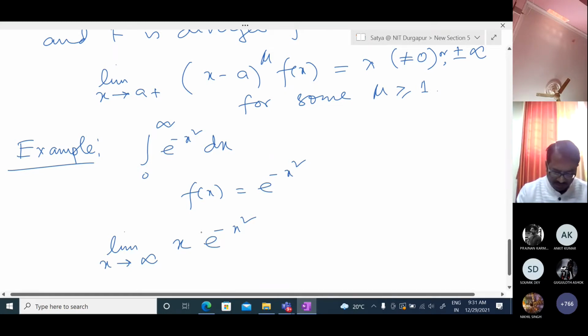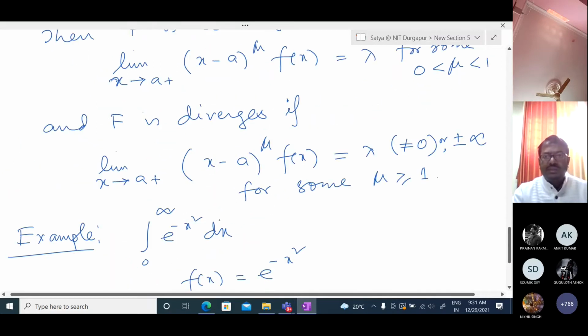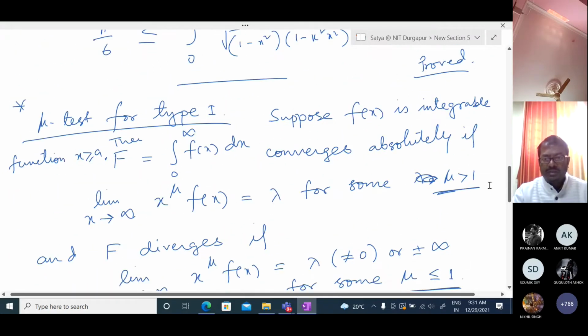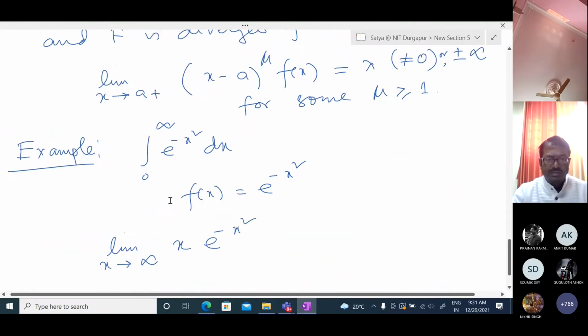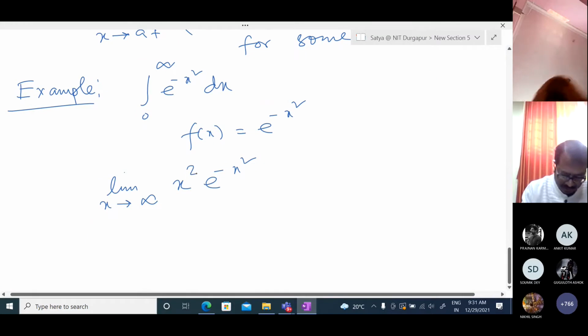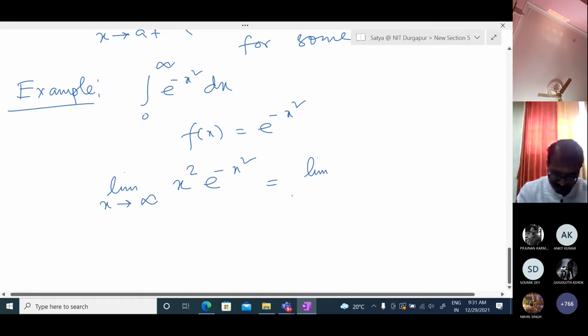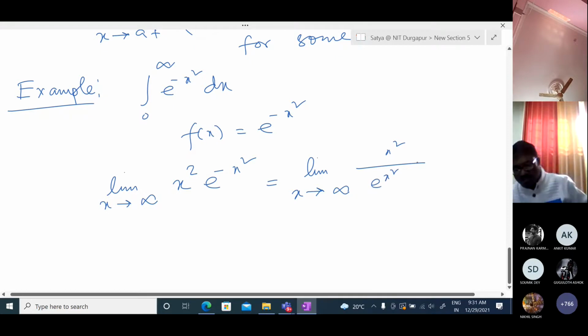Now mu is given to be greater than 1, so we should take mu greater than 1. For simplicity, no need for a bigger one. If we take 2, then what is happening? This is equal to the limit as x tends to infinity of x square over e to the power x square. So both the upper part x square goes to infinity and the lower part e to the power x square also goes to infinity.